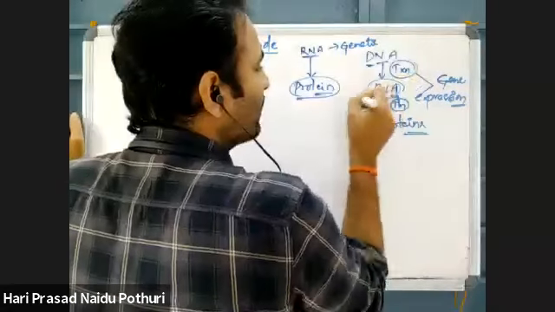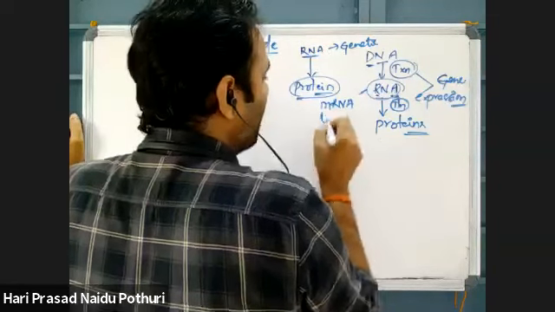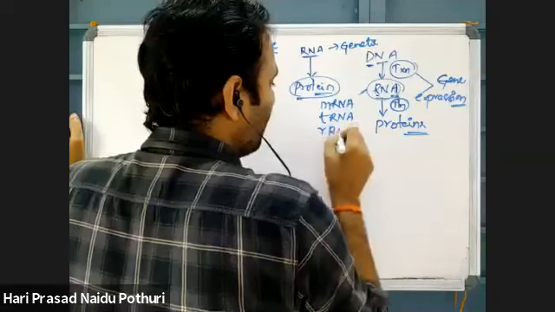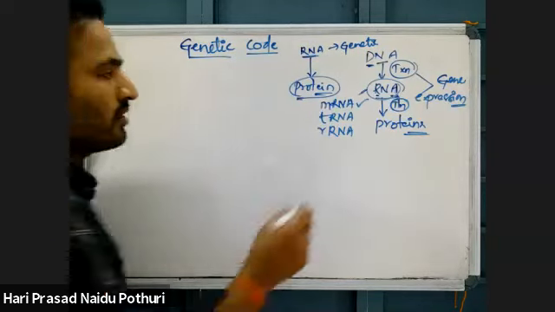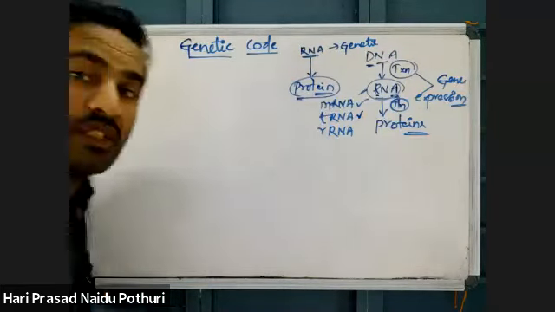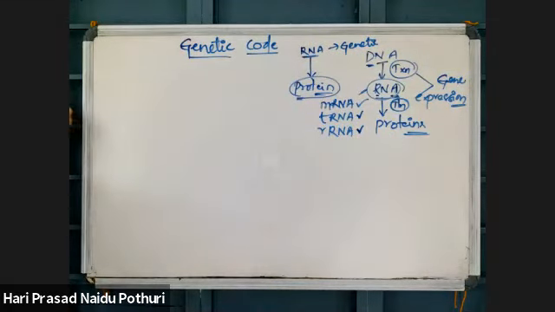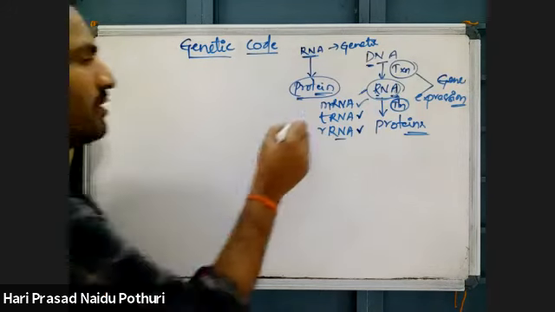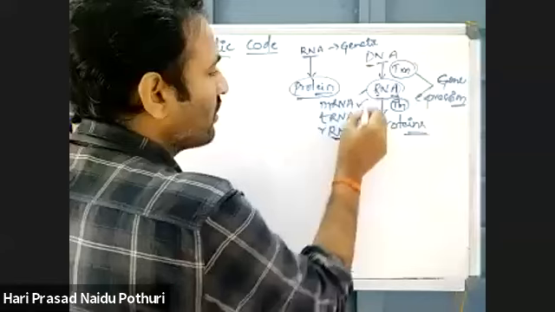Here in the previous class we discussed that 3 types of RNA molecules are formed: mRNA, tRNA and rRNA. mRNA stands for messenger RNA, which carries the message required for translation. tRNA, called transfer RNA, carries information required for transfer of amino acids, and rRNA is ribosomal RNA, which forms the ribosome structure. Ribosome structures are made with rRNA, and tRNA is involved in transfer of amino acids. Messenger RNA carries the message required for protein synthesis. So 3 types of RNA molecules are involved.